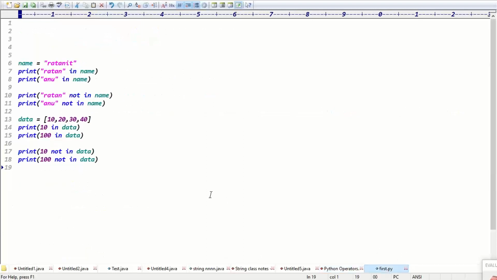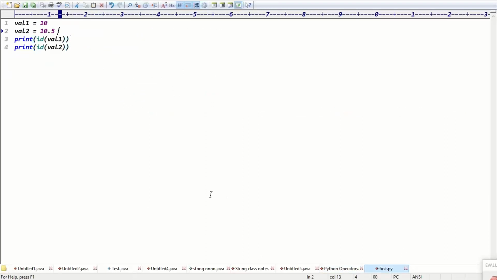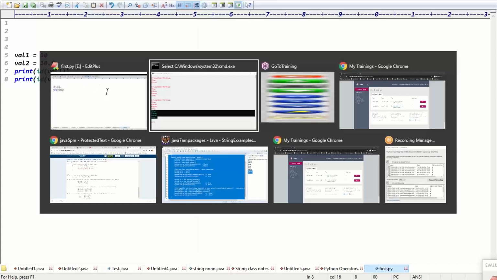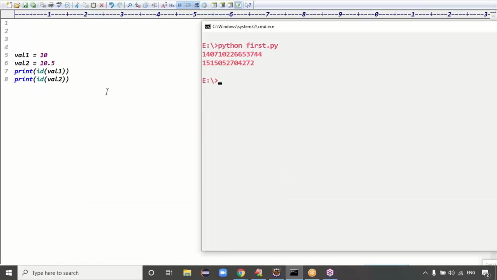Guys, you can check these values once. I can check this code once. I took some val1 and val2. Val1 equal 10, val2 equal 10.5. One is integer data, one is float data. Guys, to check the memory address, we are going with the id function. The id function prints that memory address.